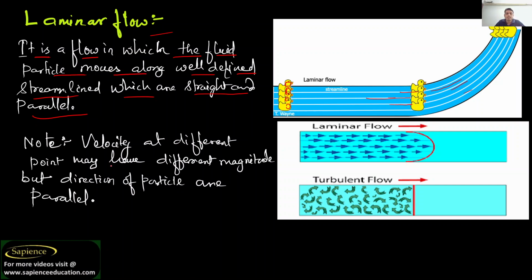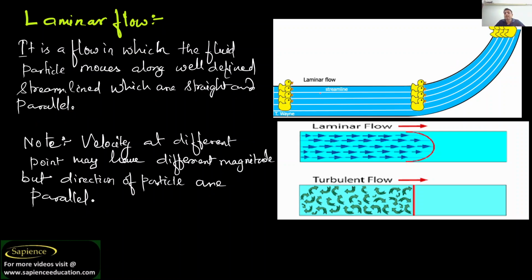Velocity at different points may have different magnitude, but the directions of the particles are parallel. Now you have seen that velocity is in this direction, 10 meters per second. Here, the velocity at this point is 10 meters per second, but in another direction. So velocity may change, but the particles keep the same distance of separation, and all will follow the same parallel line.